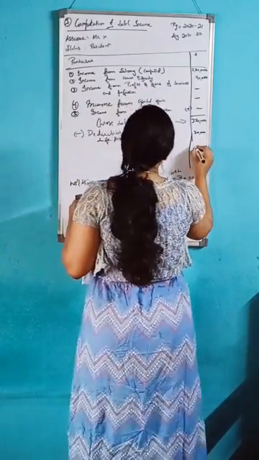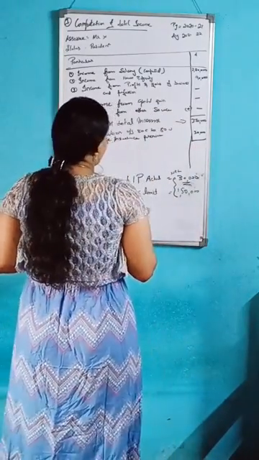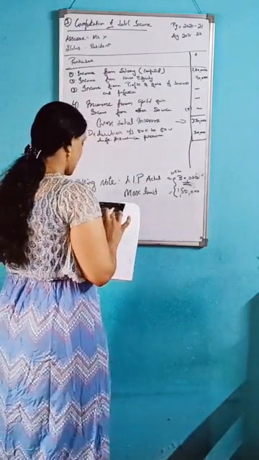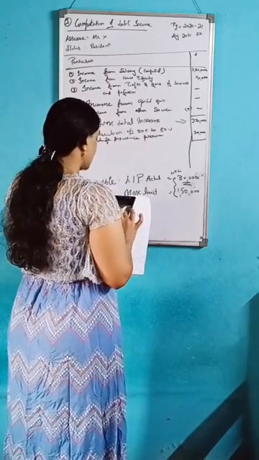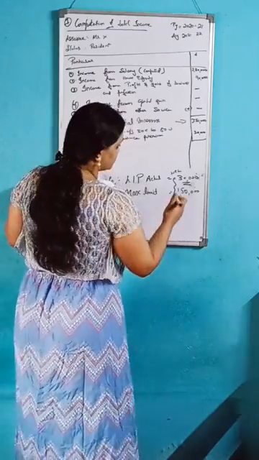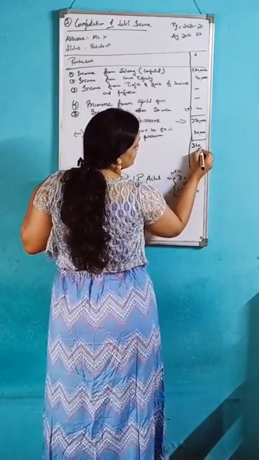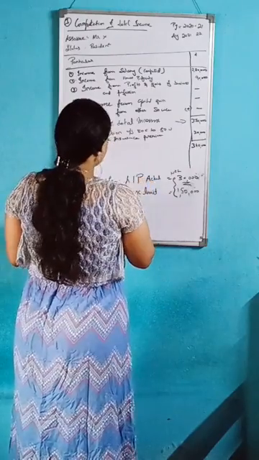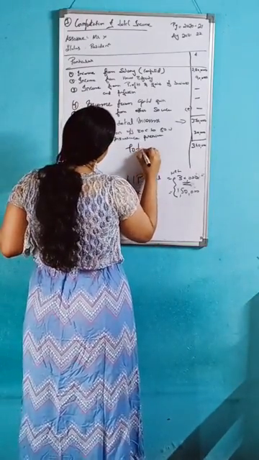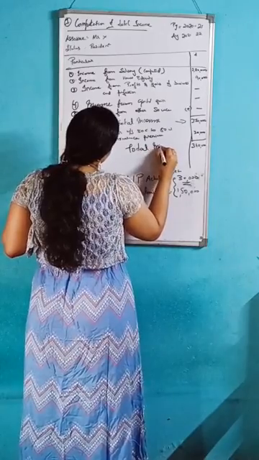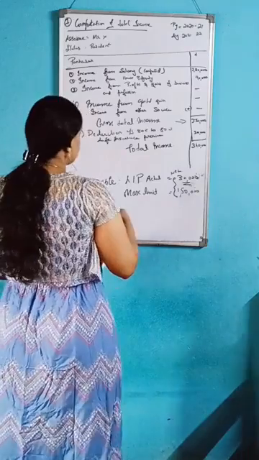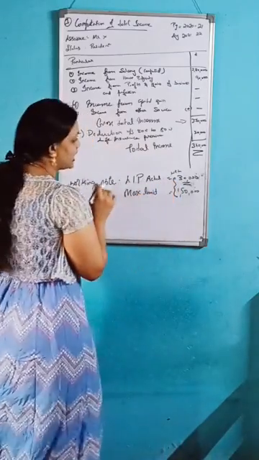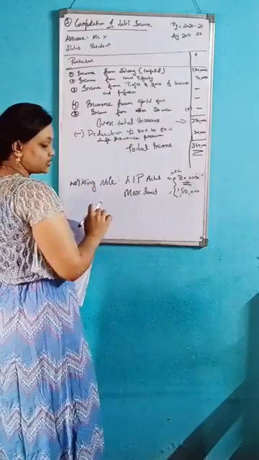Then you subtract it from 3,70,000. 3,70,000 minus 30,000, you will get 3,40,000. That is the total income. So this is the final answer, 3,40,000, that is the total income.